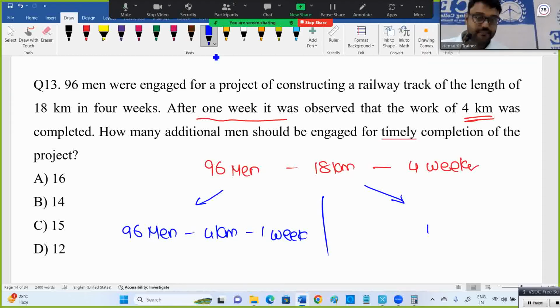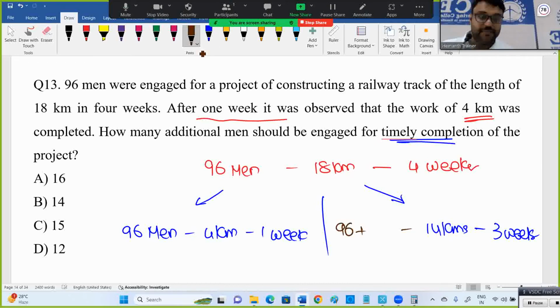Now, remaining 14 kilometers is there. On time, timely completion means you should complete in 3 weeks. Now, as it is number of people, you're adding some extra people. They're asking about A. How many additional men is required to complete the work on time?